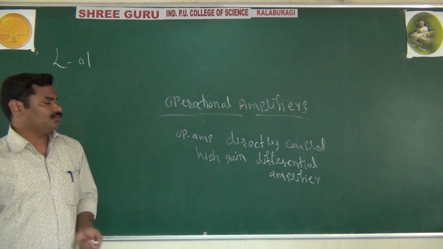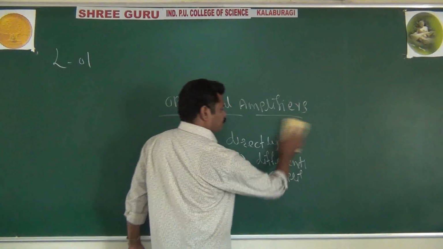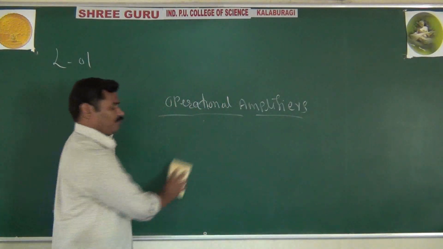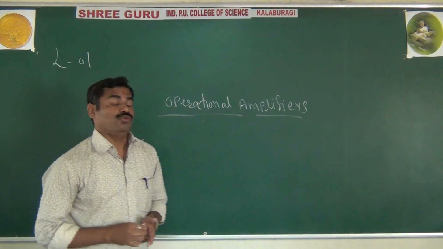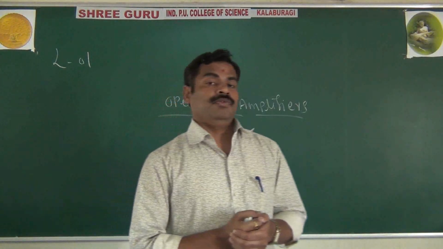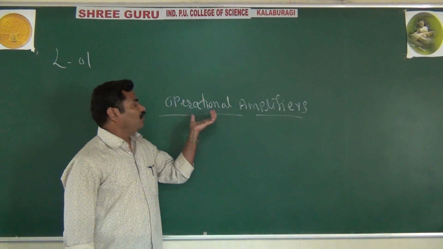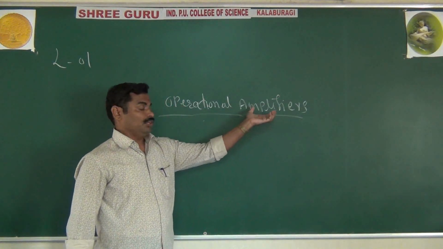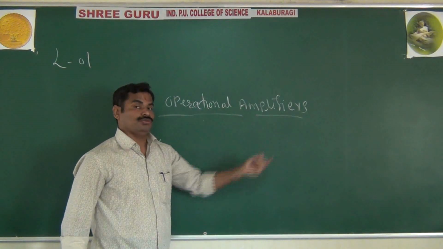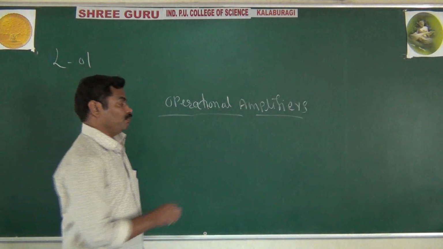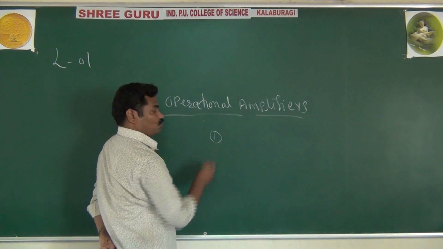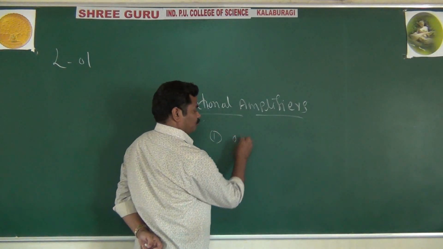And next question: why is it called an op-amp? Now I have said what an op-amp is, or how to define it. Why is it called an op-amp? Because it is called an operational amplifier. No doubt, it will amplify signals. Also, it will do another extra thing: it is used for addition.